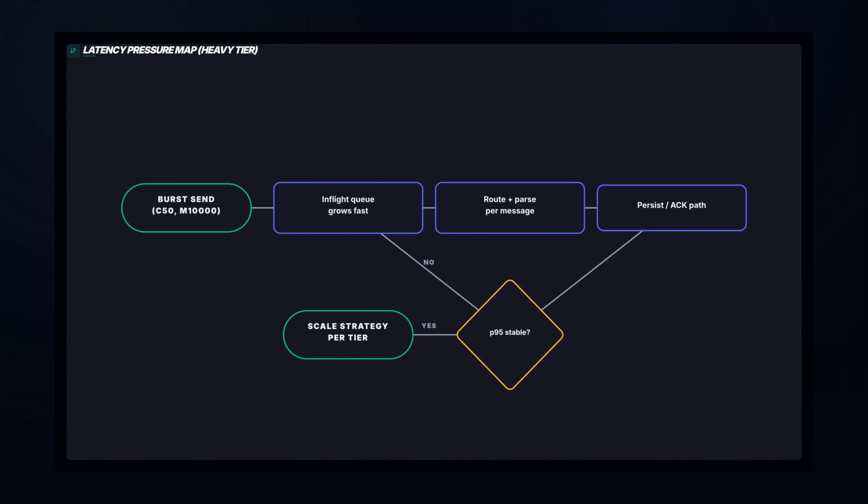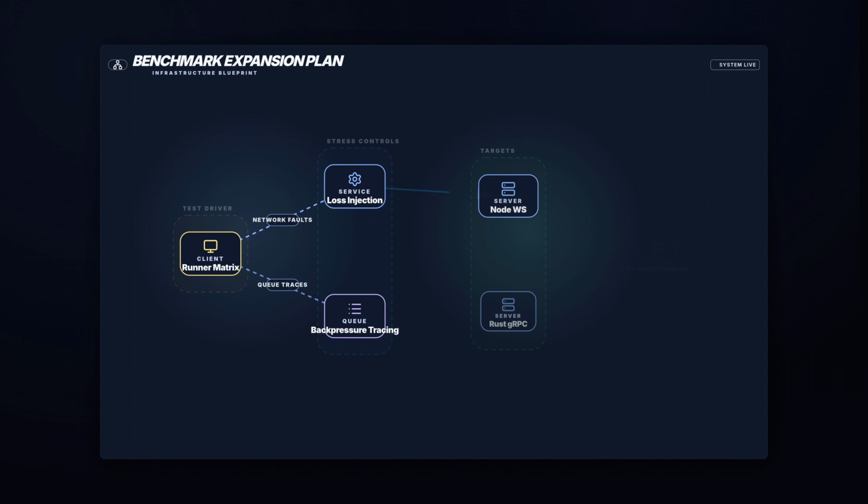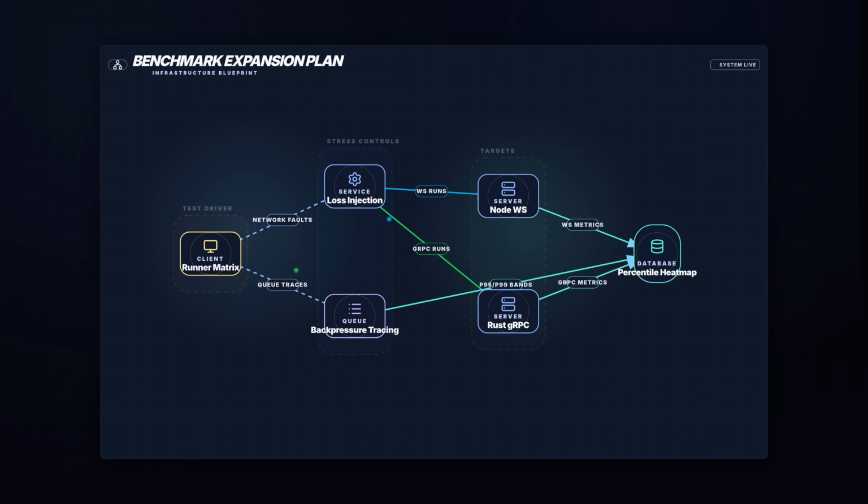WebSocket wins light and medium in this implementation, but gRPC becomes the stronger path under high fan-in and high queue pressure. Cold versus steady drift is visible and modest for both stacks. Because we captured full repeats, the story is about consistent trend direction, not one lucky run. Final takeaway: benchmark the complete path at multiple load tiers, store raw artifacts, and let the verdict emerge from data. In this project, which one is faster depends on where the load curve lives.